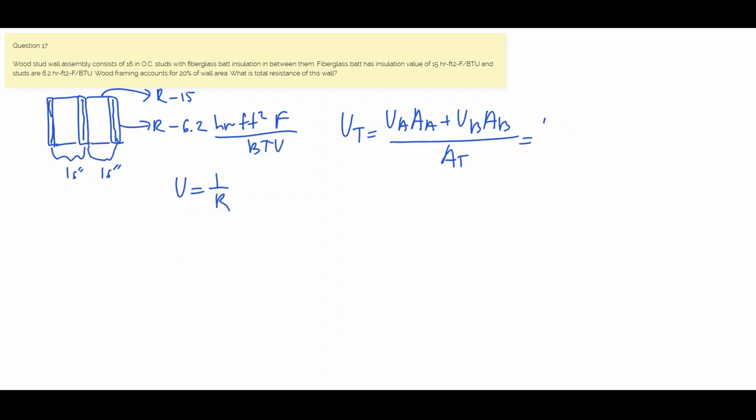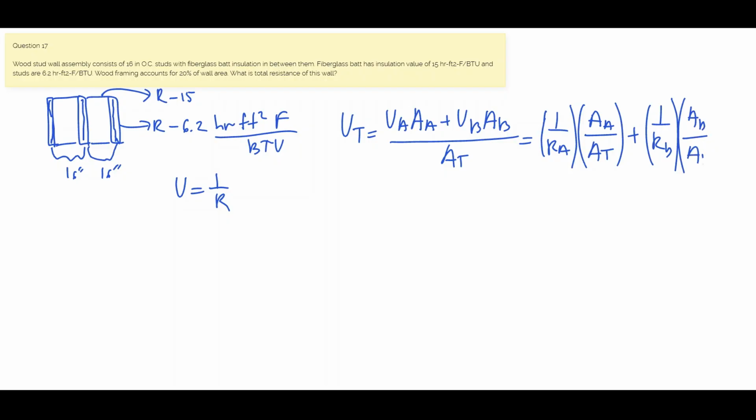So 1 over RA is going to give us our UA value. And if we take area A over total area, that's going to give us an area fraction. But we'll get to this later. So you have area A over total area, plus the same thing, 1 over RB, and we have area B for insulation over our total wall area.